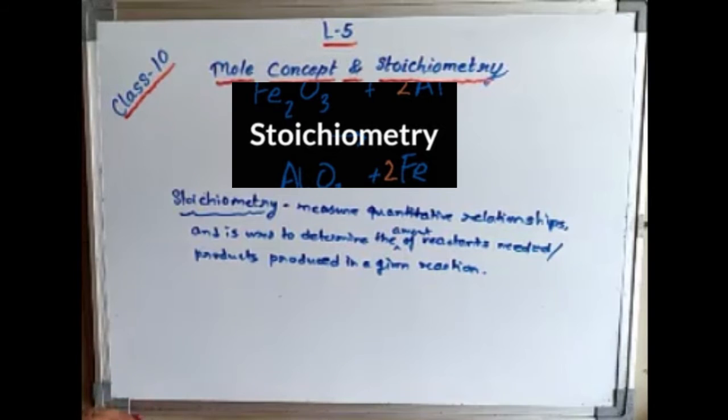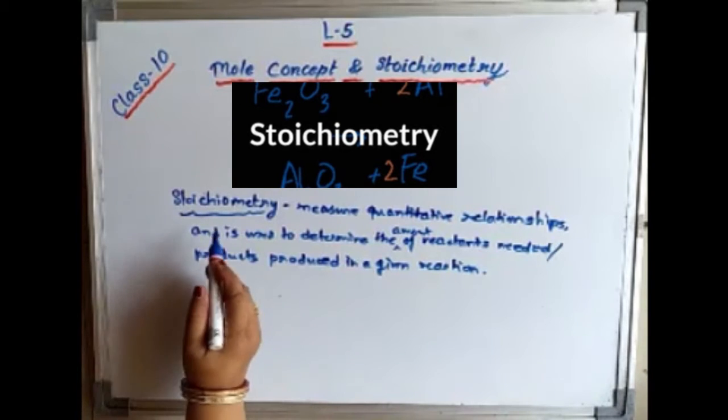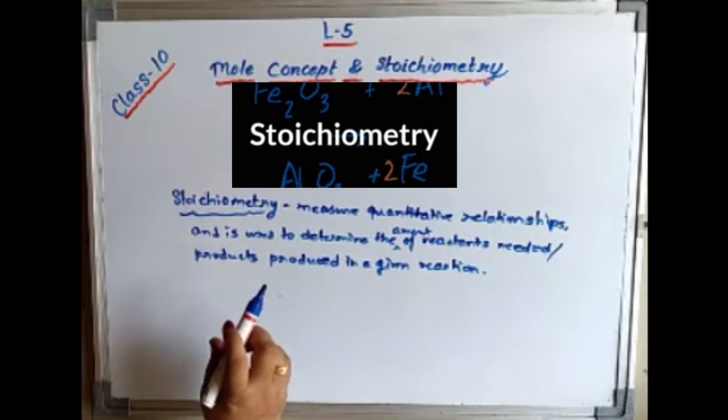That means it tells us what ions are present there, and the quantitative relationship will say how much the product and the reactants will be, how much will be taken by us, what is the exact amount we will take, and what is the exact amount of the products produced in the given chemical reaction. That is being done with the help of stoichiometry.